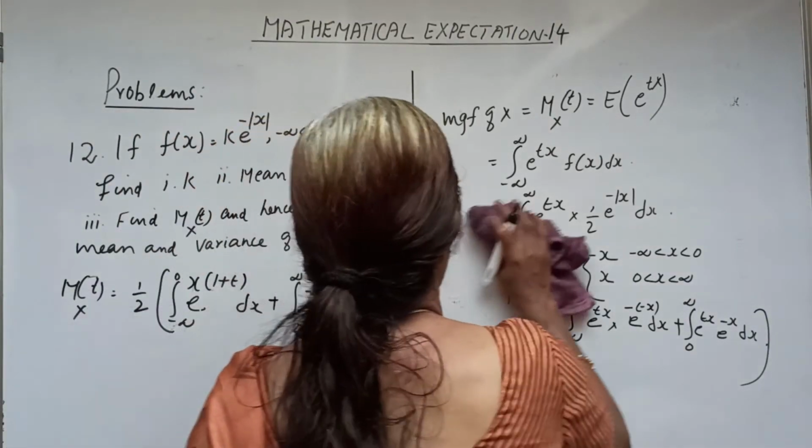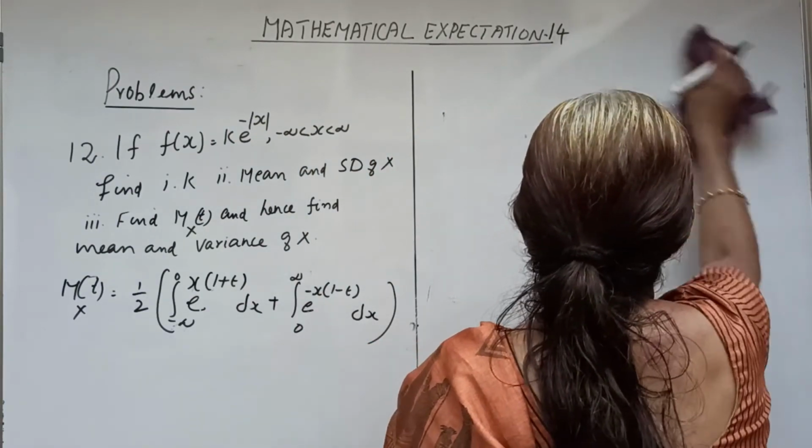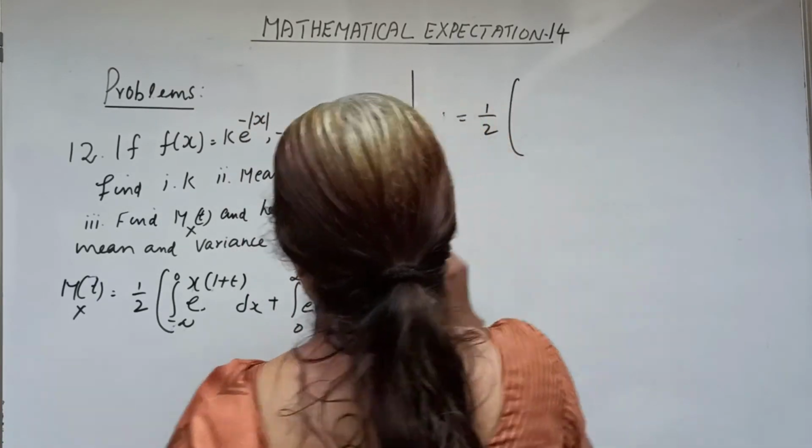That becomes 1/2 into a simple integration.